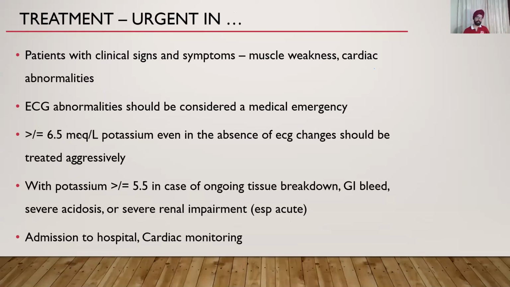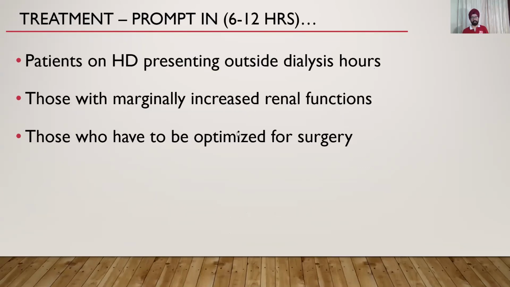Harrison says that even if it's more than 6.5, even in the absence of ECG changes, you should treat it aggressively. With potassium of more than 5.5, if there is ongoing tissue breakdown, for example in tumor lysis, you have to treat it. And in all cases where it is more than 5.5, you should admit to the hospital, preferably in the ICU, because you need a cardiac monitor at all times. Prompt treatment, that means within 6 to 12 hours, is for patients on hemodialysis presenting outside dialysis hours.